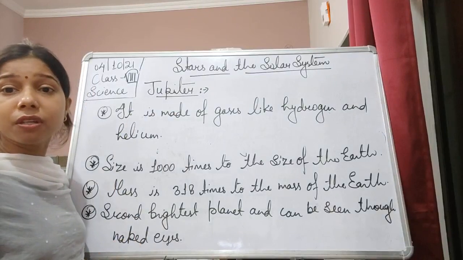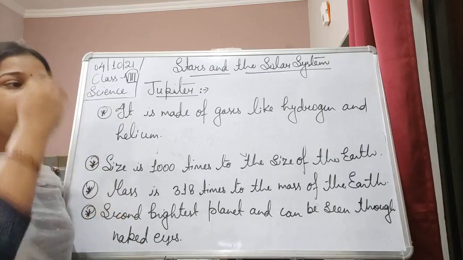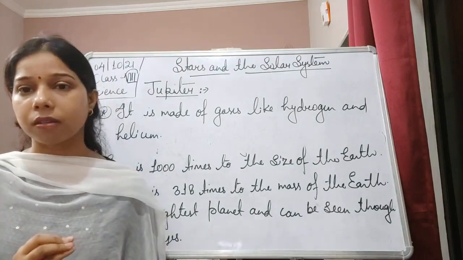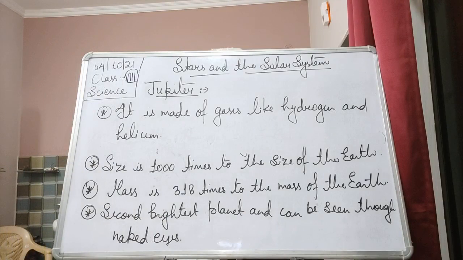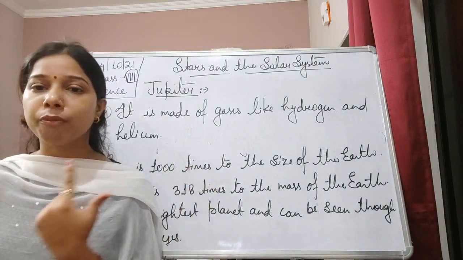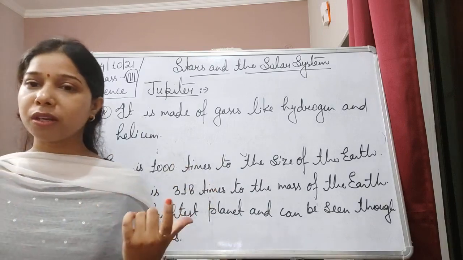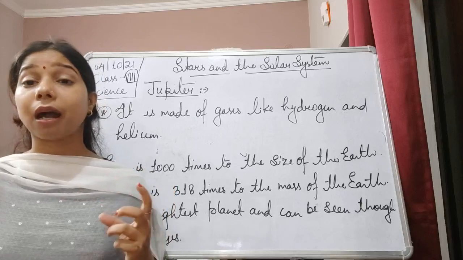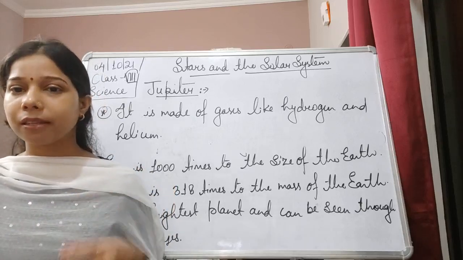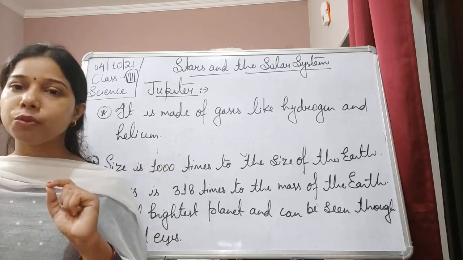Even the rotation is so fast. Jupiter's rotation is so fast that it can complete one rotation in less than 10 hours. Now, if we talk about the revolution, revolution means the movement of the planet around the sun. Rotation is the movement of the planet around its own axis. So the period of rotation is less than 10 hours.